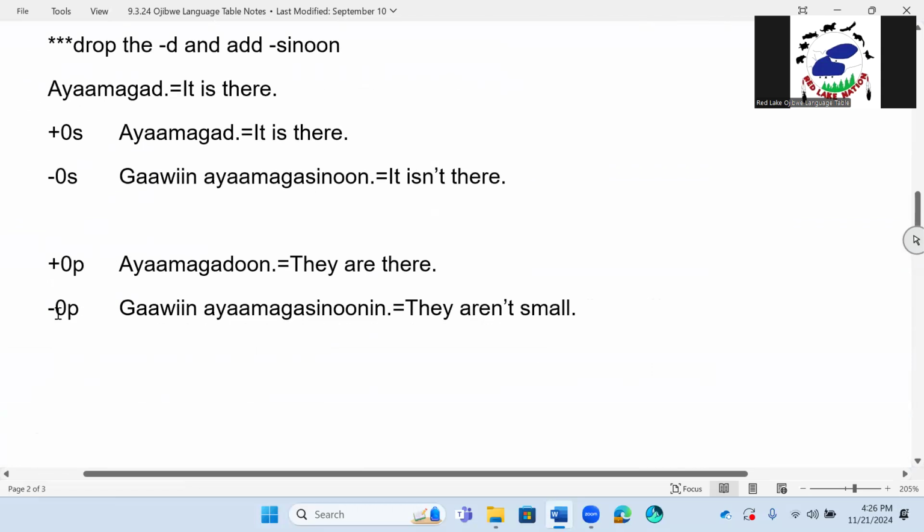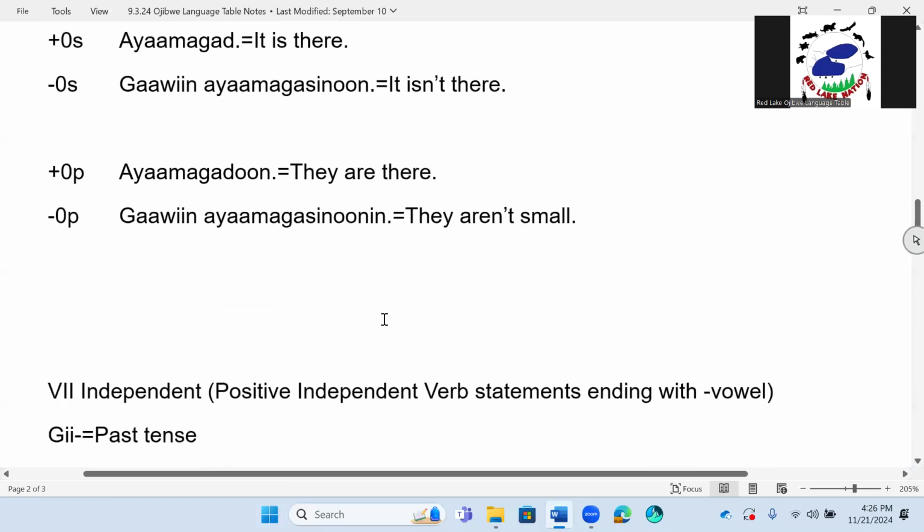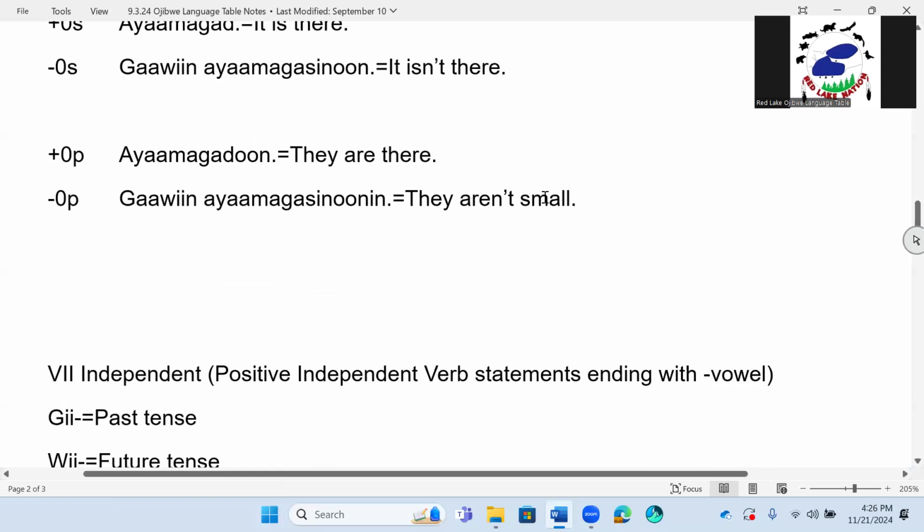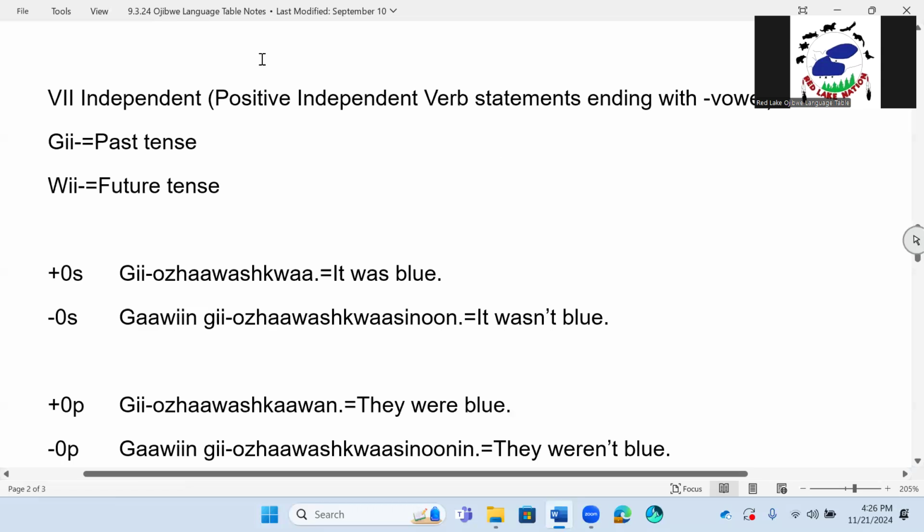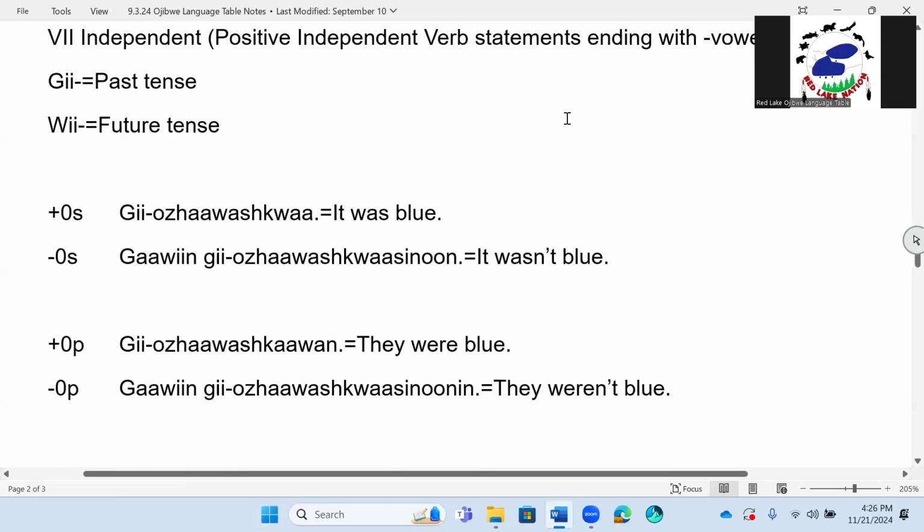And if they're not there, more than one, 0, negative 0p, gawin ayamagasinunin. Gawin ayamagasinunin. They aren't there. It should say there. I wonder if I can change that. I cannot change that at this time. That means they aren't there. Gawin ayamagasinunin. All right, so that means they aren't there. Okay. Next one we have VII independent, positive independent verb statements ending with a vowel.